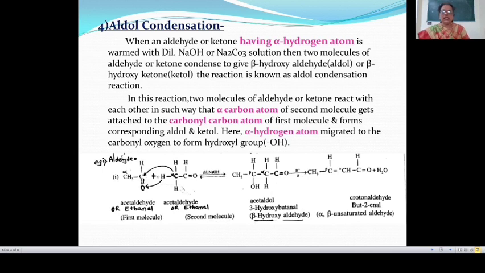This aldol condensation is known as simple aldol condensation, or also self-aldol condensation, because these two molecules, acetaldehyde and acetaldehyde, are the same, and therefore this is known as self-aldol condensation or simple aldol condensation. Now let us see the next example in the case of a ketone.